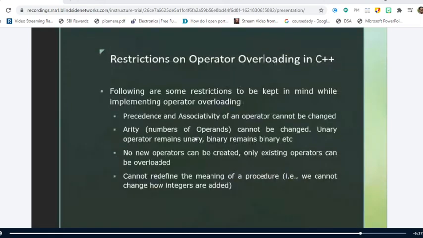The last point regarding the introductory part to operator overloading: we have some restrictions on overloading. What are those restrictions? When we implement the operator overloading concept, the first one is that the precedence and associativity of an operator cannot be changed. So for example, star and plus, which one has the higher precedence?